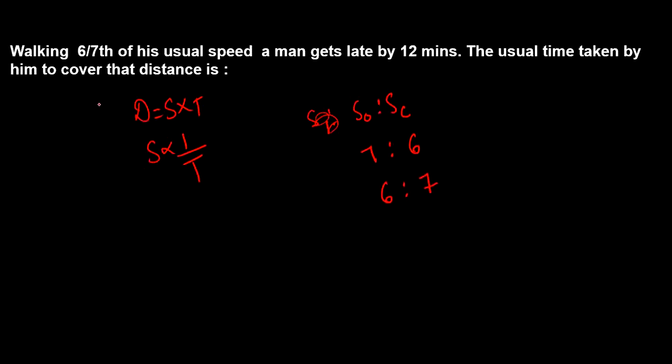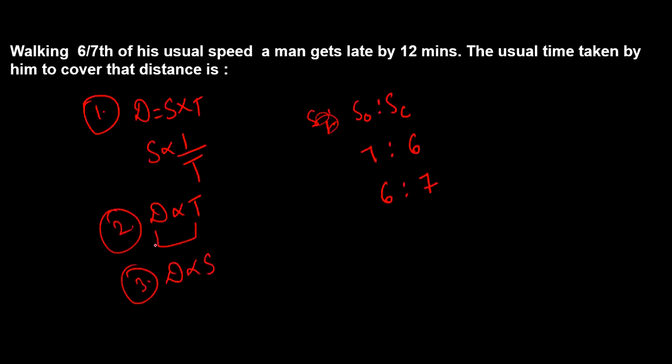Also, this was the concept when distance is constant. What if speed is constant? Then we can determine that distance is directly proportional to time. What if time is constant? Then distance is directly proportional to speed. So these are the conclusions you can make according to the thing that is constant given to you in the question itself, right?